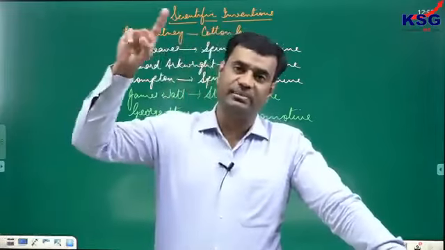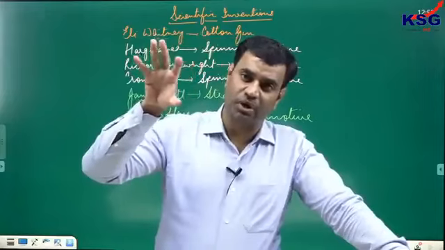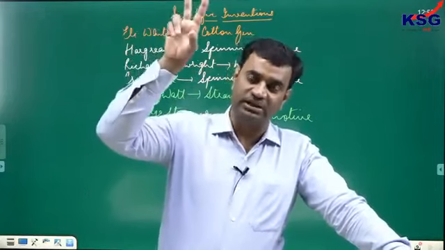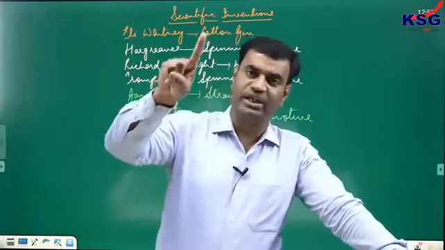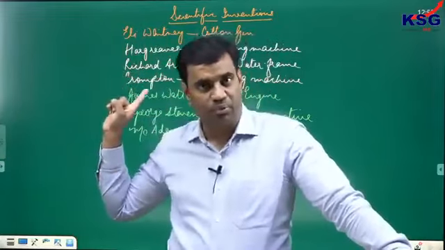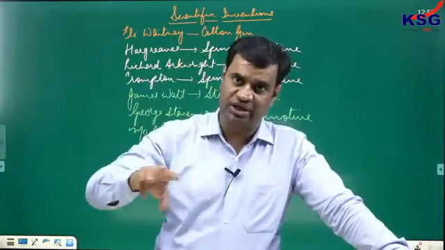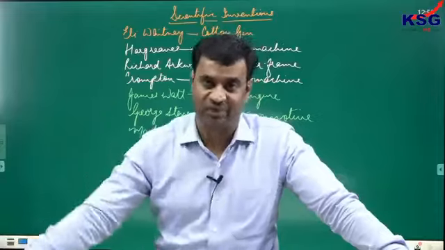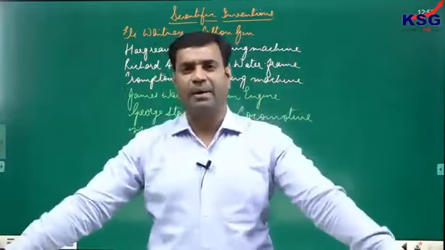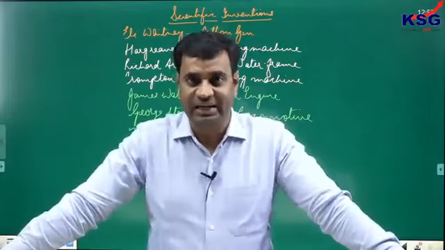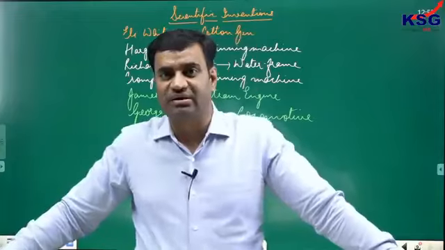Clear? So ultimately, if you get a question, why industrial revolution first of all broke out in England, start with political reforms, that is Magna Carta and Glorious Revolution, then go with economic reforms like enclosure movement, then at the same time beginning of capitalist ideology, then at the same time series of scientific inventions and discoveries. All these factors combined together led to rapid industrialization in England. Clear? So England became the first country to witness industrial revolution.